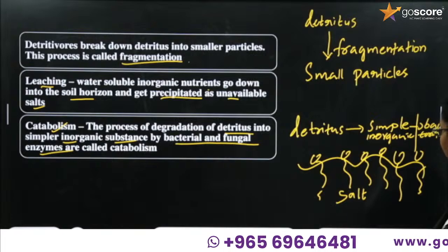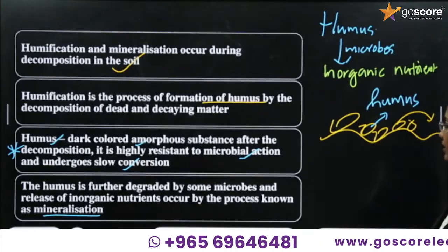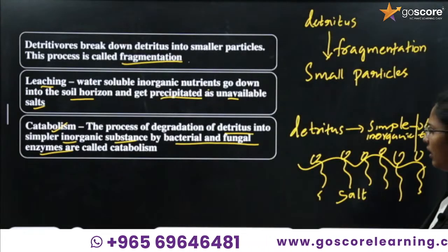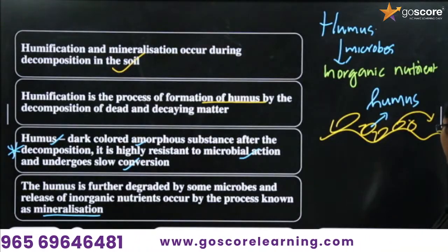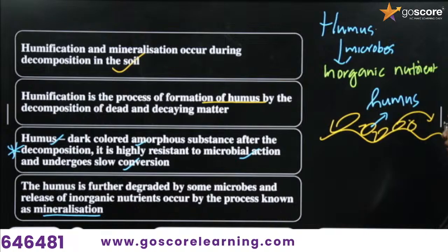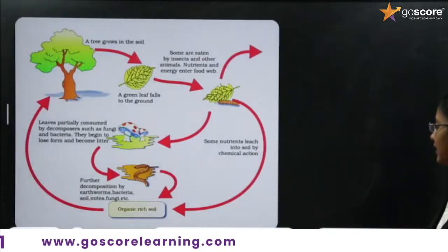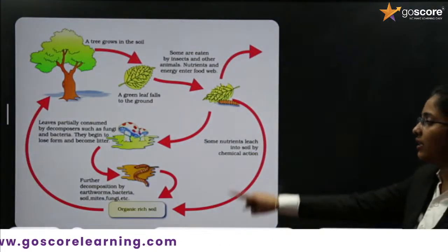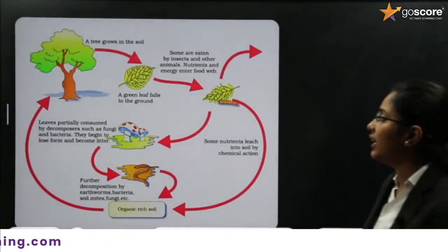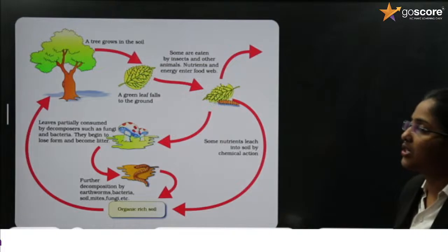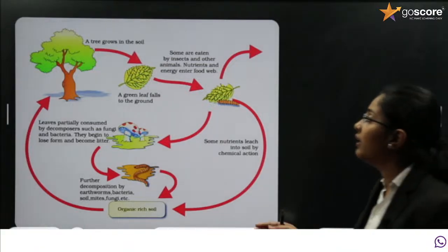So all the five processes have been discussed. First, we discussed fragmentation, then leaching, catabolism, then humification, and last we learned about mineralization. This is a flow diagram which shows the decomposition process in plants.